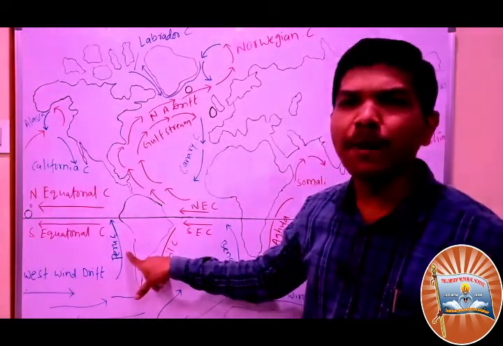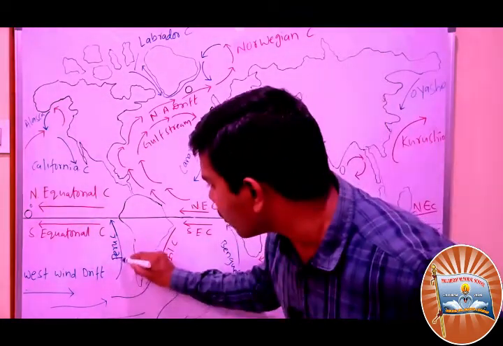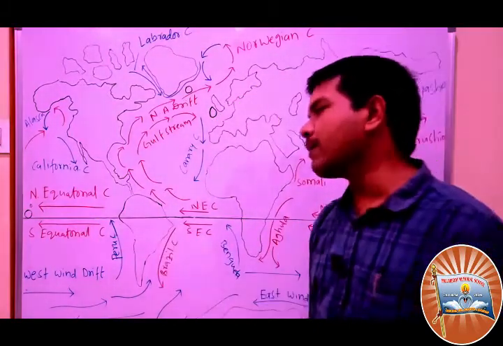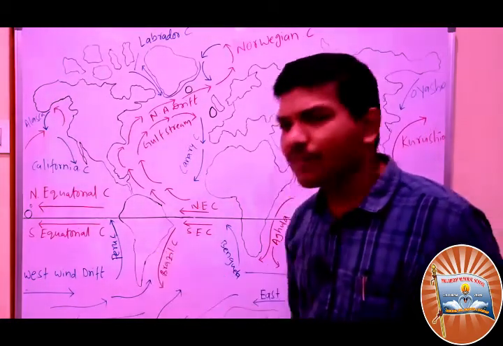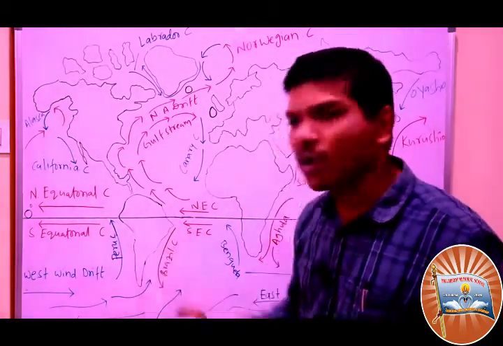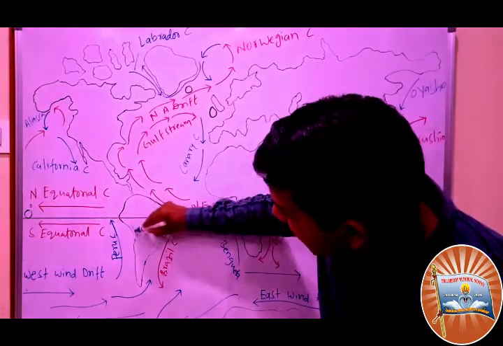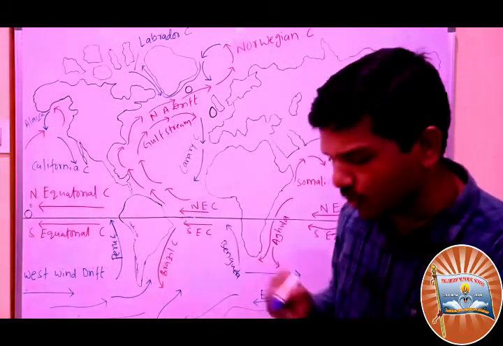This current's name is the Peru current. The Peru current blows from this side. Whenever the Peru current blows this side, here you find the Atacama desert and the Patagonia desert.